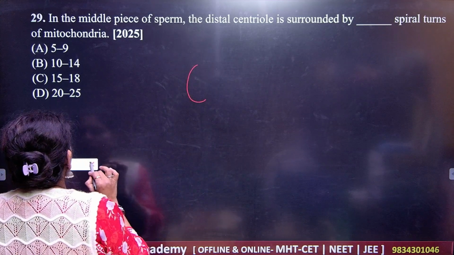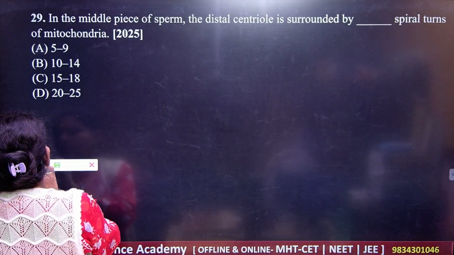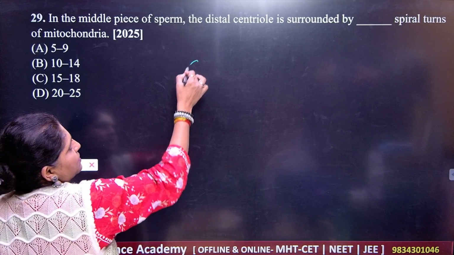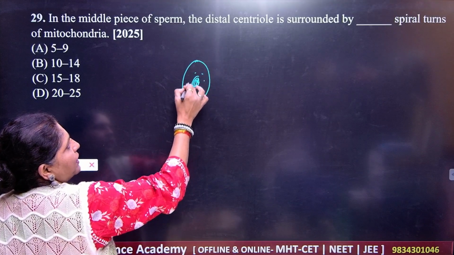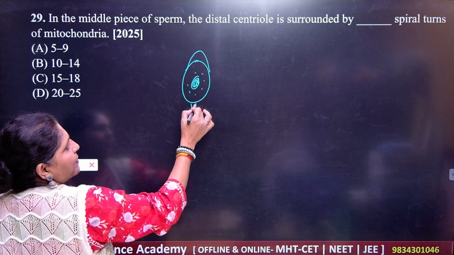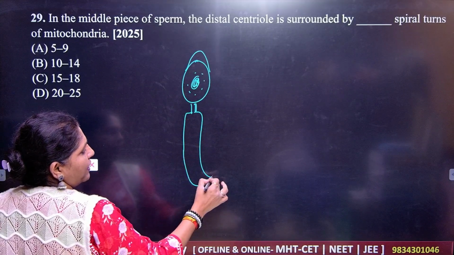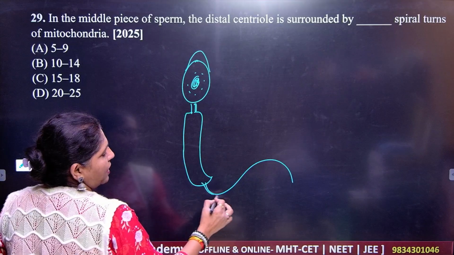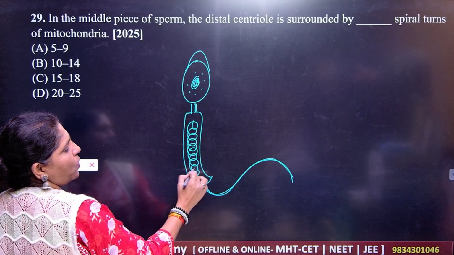Okay, the sperm has a very specific structure. You know that sperm has a head. This will be the head of the sperm, this will be the acrosomal cap, this will be the neck, and this will be the body of the sperm, right? And here you will have the tail part. And here you have the mitochondria.